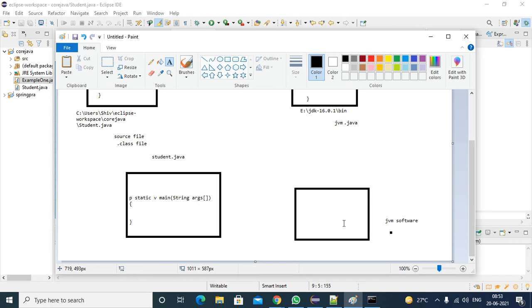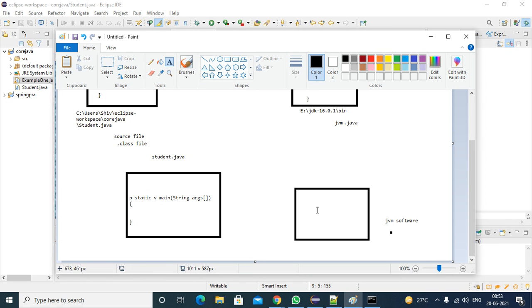Now the JVM is one program, and student.java is another program. The JVM wants to call the main method. How will the JVM call it? Inside the JVM, there must be a code to call the main method.